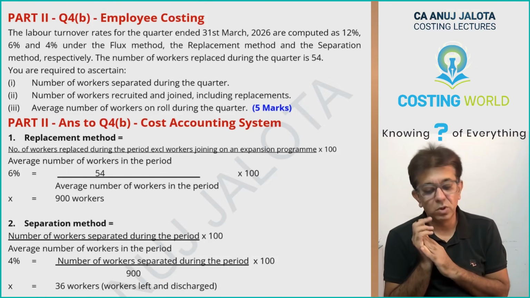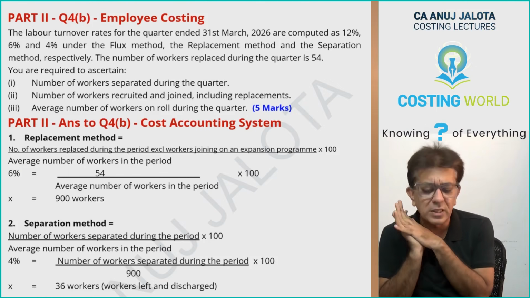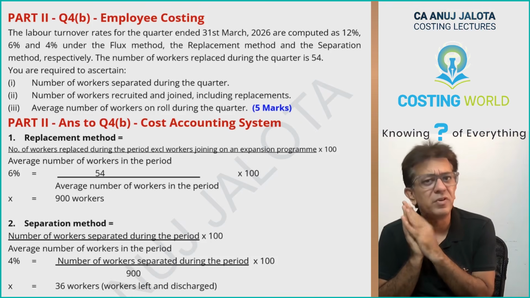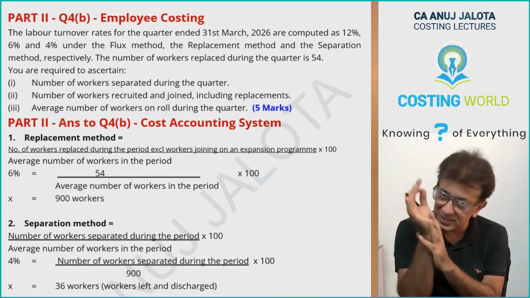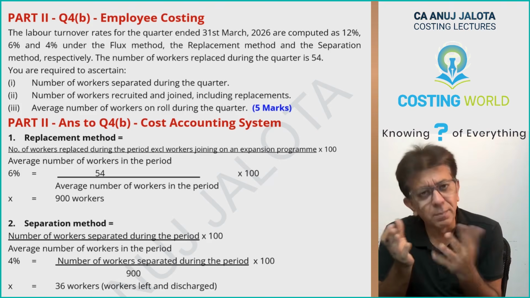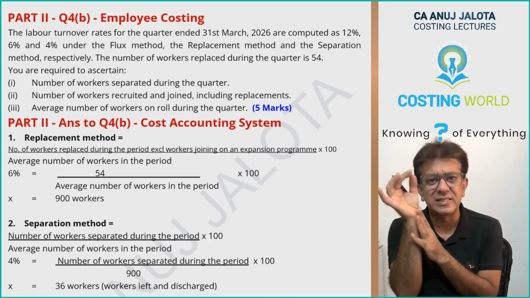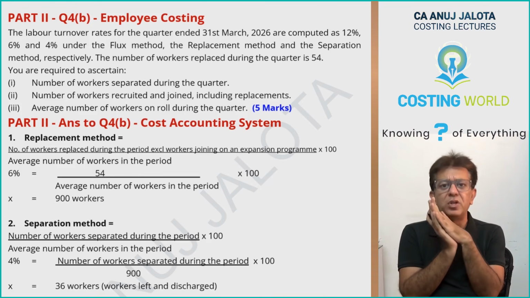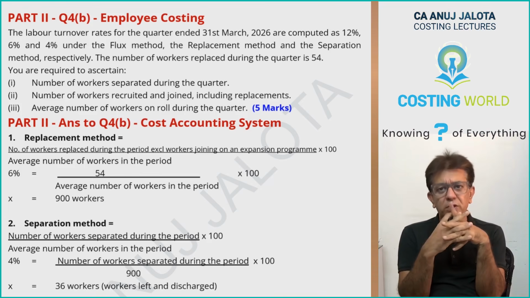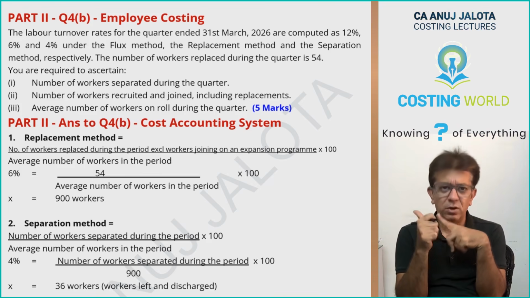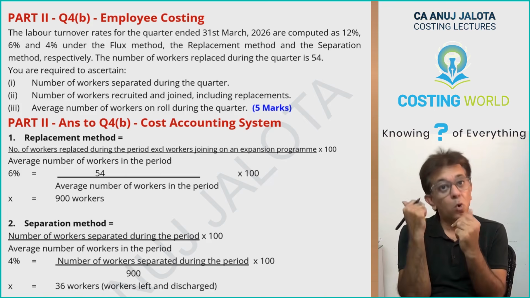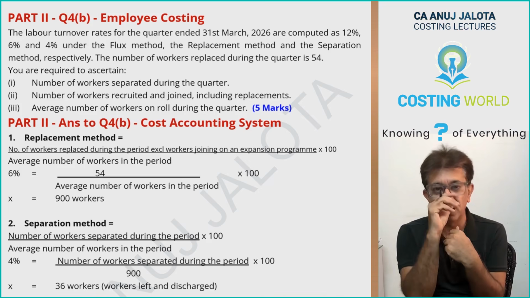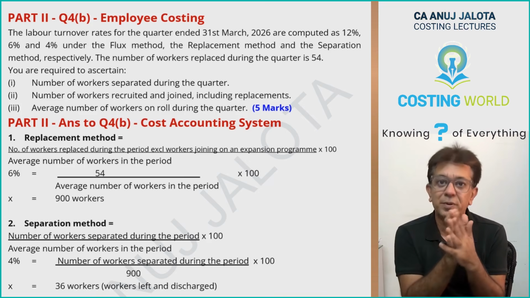Okay. So question number 4B, this is employee costing. We have the same question of labor turnover in our books. Exactly the same question. Numbers of course are different, but exactly the pattern is the same. You all have 3 methods to calculate your labor turnover: your separation method, replacement method, and flux method. In flux method, we have 2 versions, old flux method and new flux method, and there is a method to find out which one the company follows.